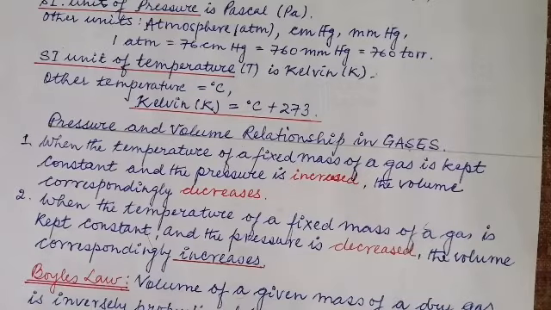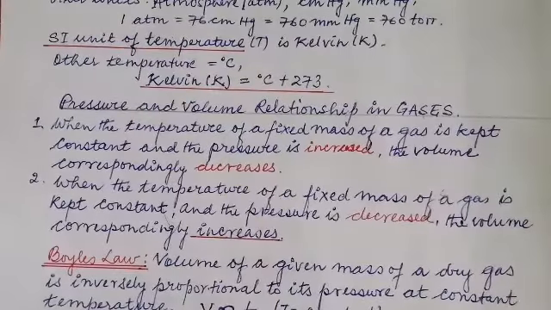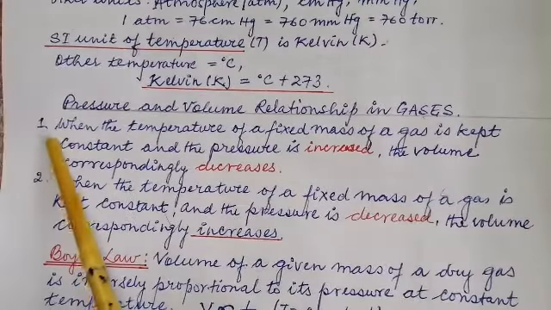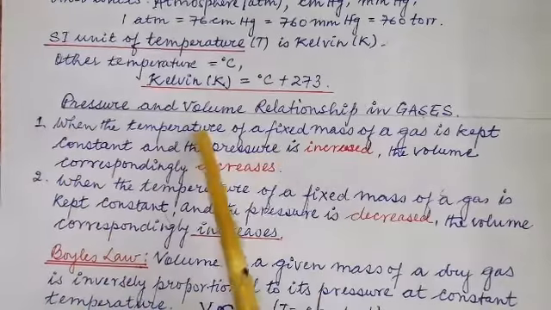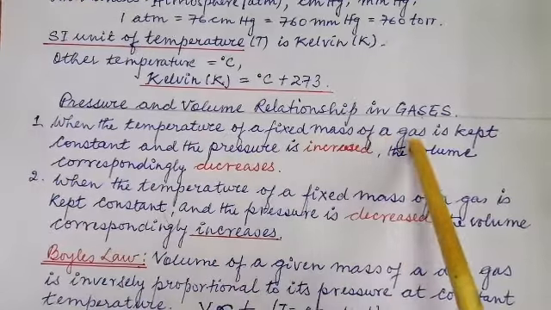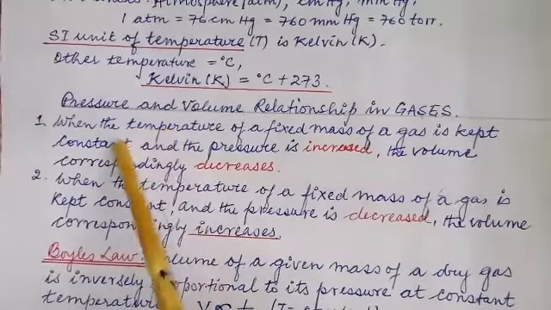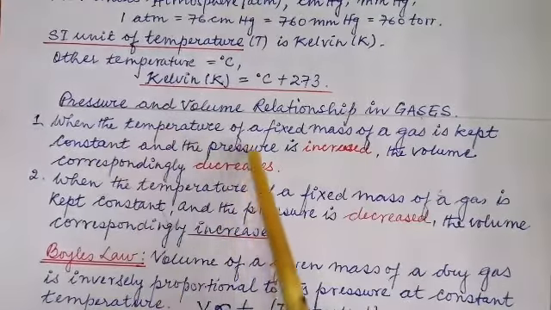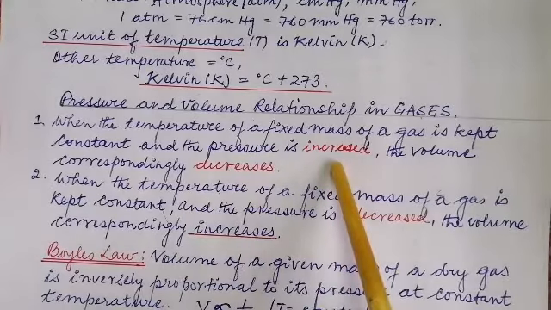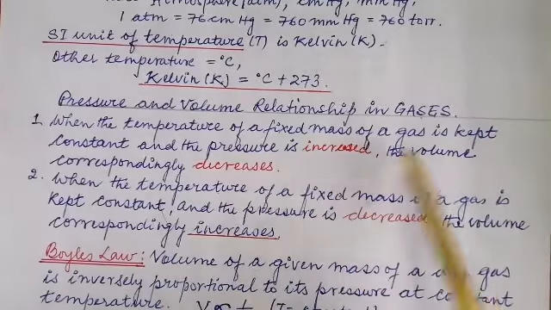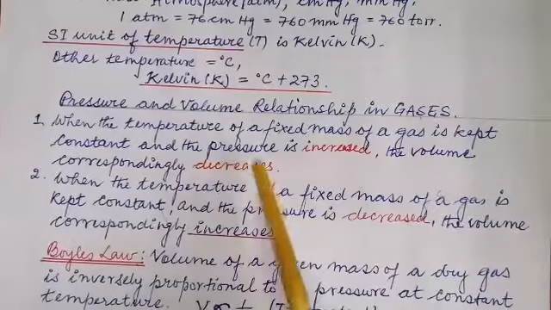Very important. Now we are coming to the core of the chapter. Number one, when the temperature of a fixed mass of a gas is kept constant, so what is kept constant? The temperature is kept constant and the pressure is increased. The volume correspondingly decreases.